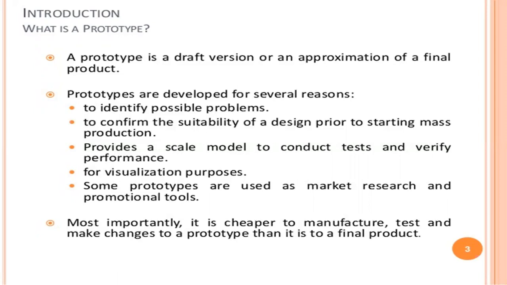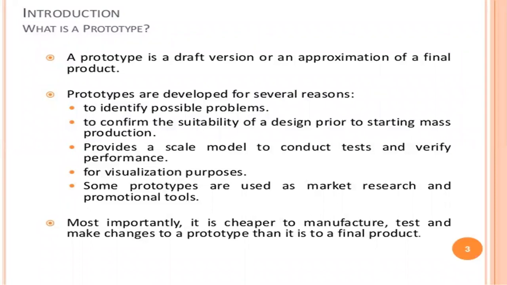Most importantly, it is cheaper to manufacture, test and make changes to a prototype than to a final product. Why is it cheaper? In additive manufacturing, the wastage of material is used and converted into a final useful product of the object.